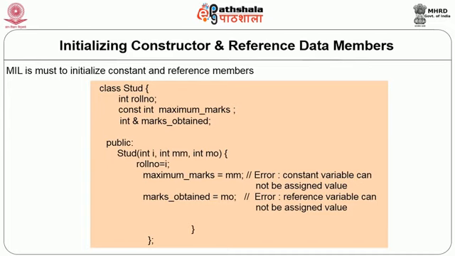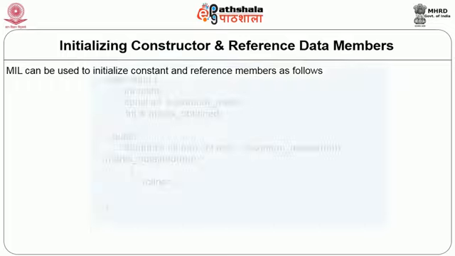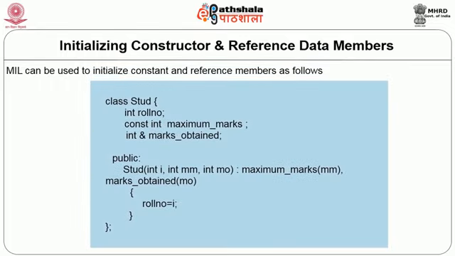Now, when we try to initialize these data members using a constructor, we can initialize the roll number inside the constructor body, but marks obtained and maximum marks cannot be initialized within the constructor body, because maximum marks is a constant variable and marks obtained is an integer reference variable. So, as you see in the program, these two statements which are initializing the marks obtained and maximum marks inside the constructor body will not work. So, for initialization of such data members, member initialization list is the only option.